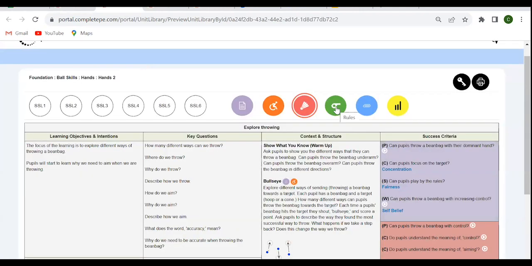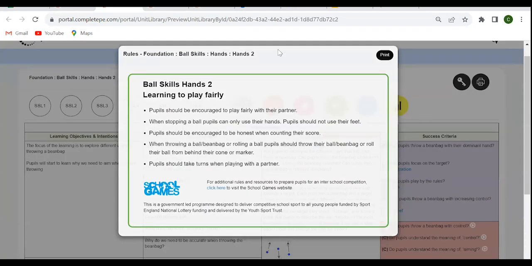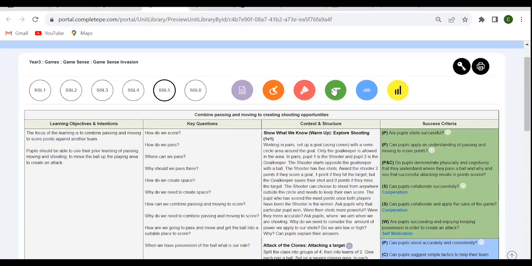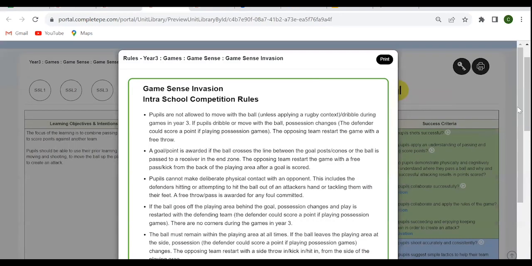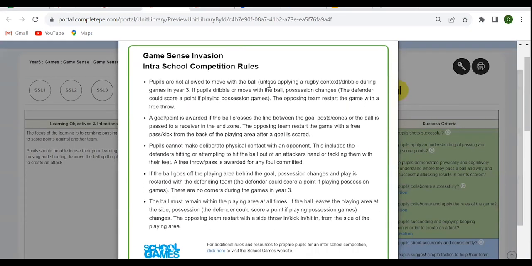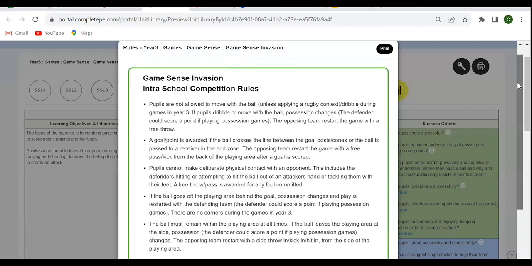The next tab is the rules tab. Now in this early years unit, there's not too many rules, but if I go to the year 3 unit, which is a games unit, then I'm going to be presented with a list of the rules that link and align with the learning that we're exposing pupils to throughout that particular unit of work. These won't be the full game rules, they'll be modified. And so it's important just to have a look at them so that pupils can really understand what it is they need to do to really access that social and the cognitive learning in the unit.